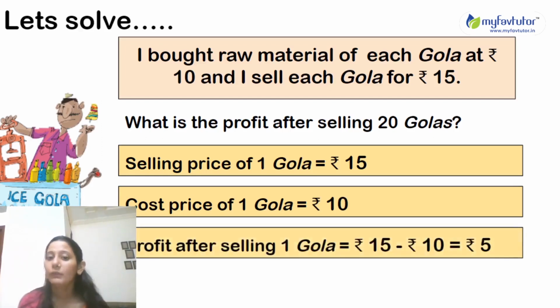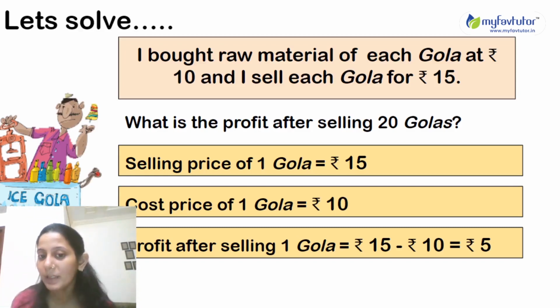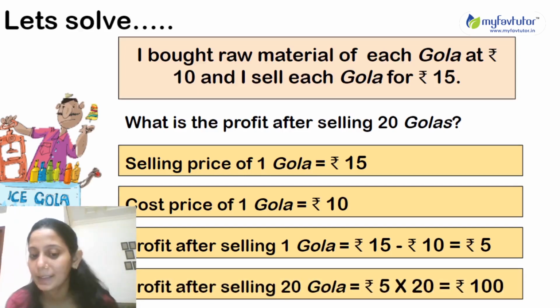Okay, so what will be the profit for selling 20 golas? Okay, so for this, what will we do? We will multiply the profit after selling one gola into 20. So we will get 20 into 5, that is 100 rupees. So profit after selling 20 golas will be rupees 100.